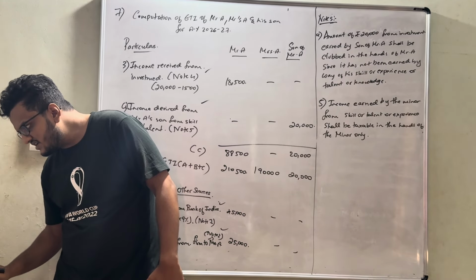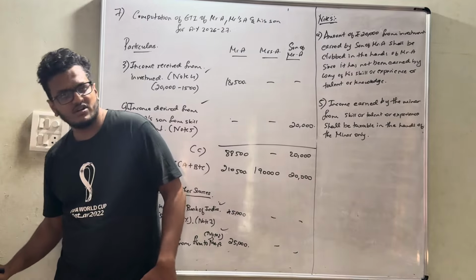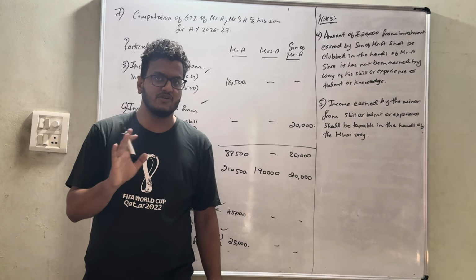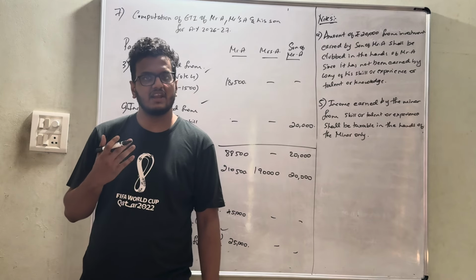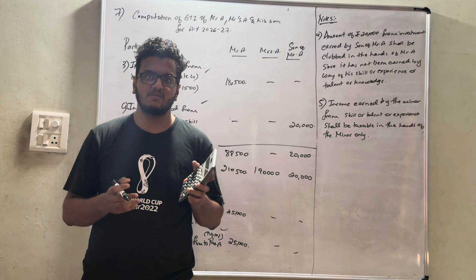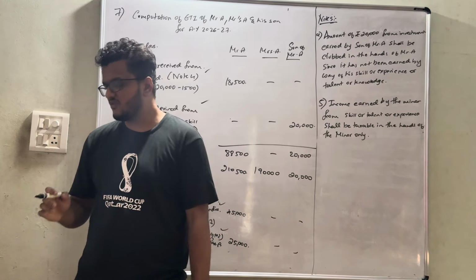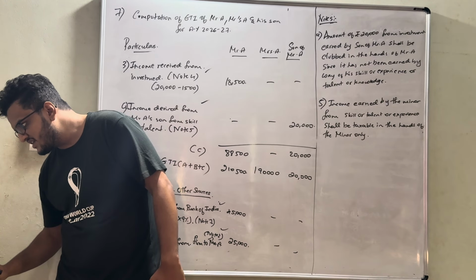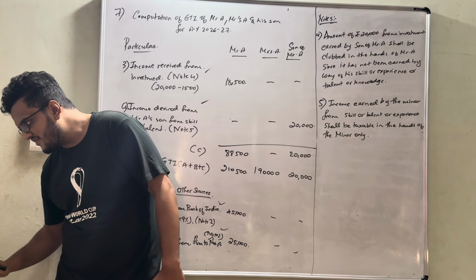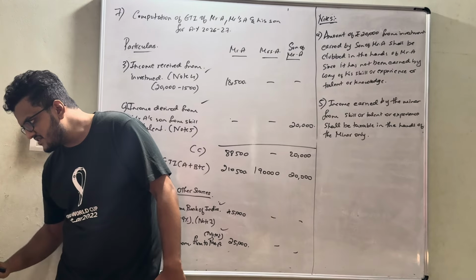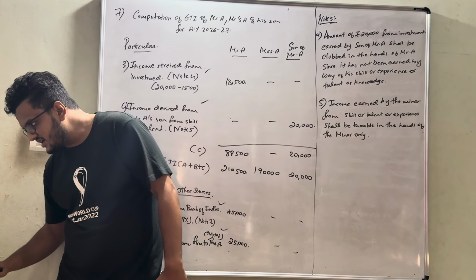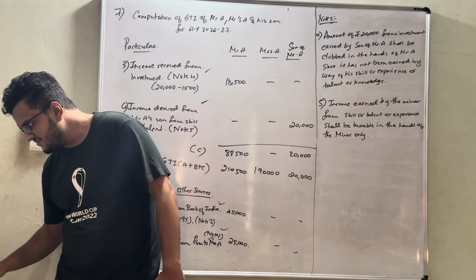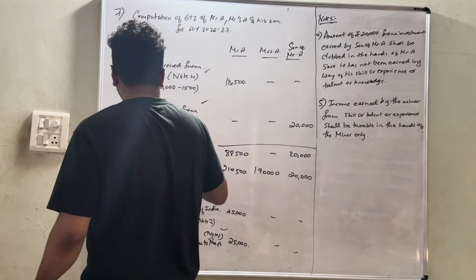Okay, question number 8, I think you can do it on your own. Make sure you do it on your own. I will not be solving it. Question number 9 is with regard to cross transfers, which has already been done. Question number 8 is homework for you. It is easy. Make sure you attempt it on your own. Okay, next let's go to question number 10. Question number 10 also you can mark it as LDR.